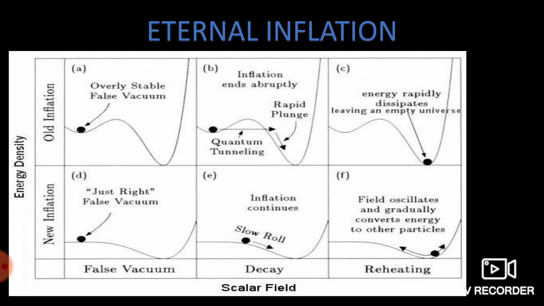But in new inflation theories, the inflation doesn't stop. In old inflationary theories, it goes from one point to another point, but in new inflationary theories, it just rolls down slowly, and when it rolls down slowly, energy is released, exponential growth is observed.